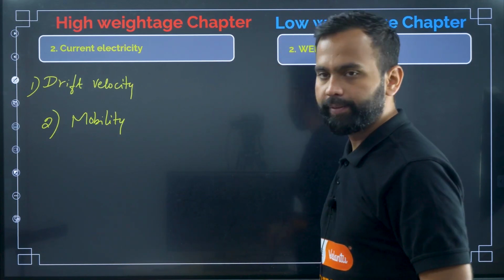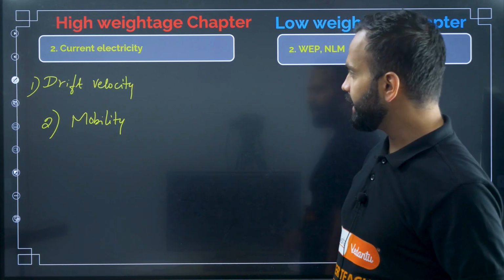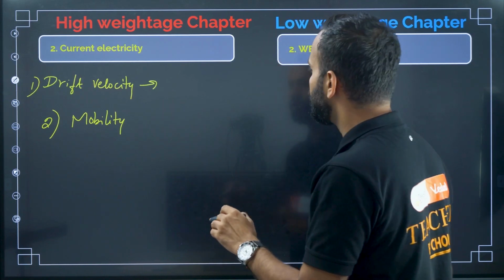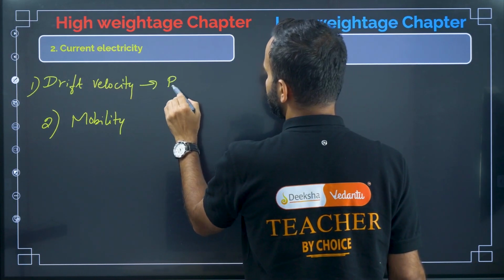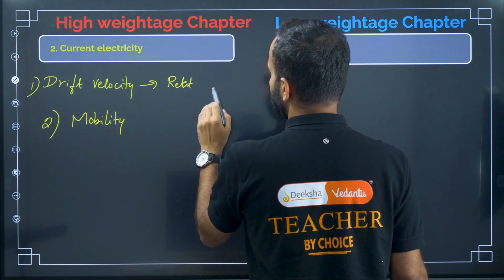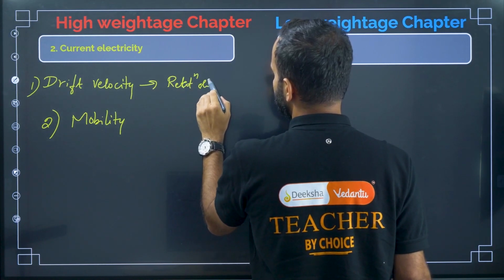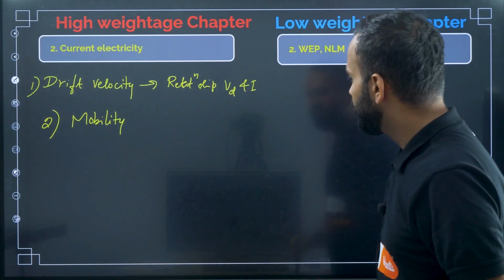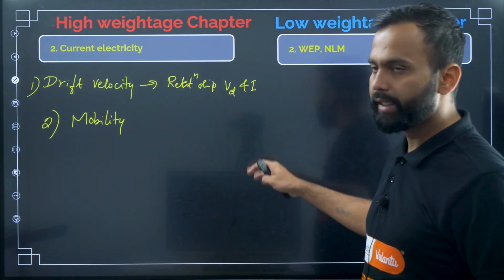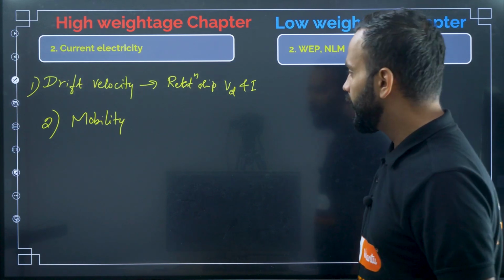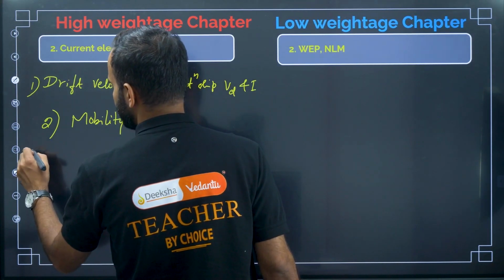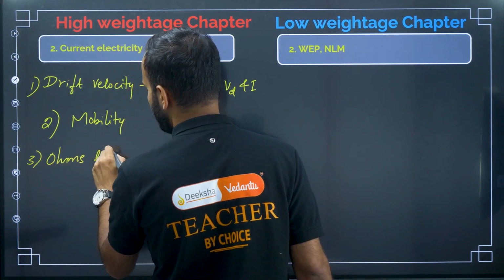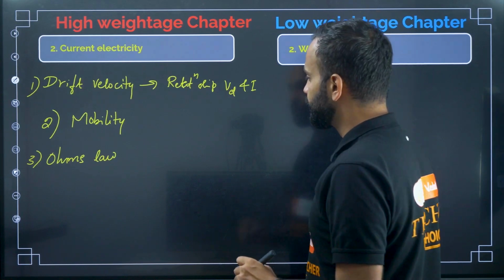And then the relationship between drift velocity and current, and again the relationship between mobility, drift velocity and current. And then the third one, Ohm's law, that is V equal to IR.